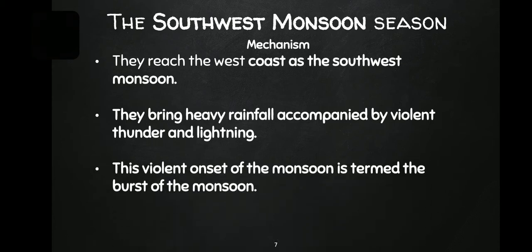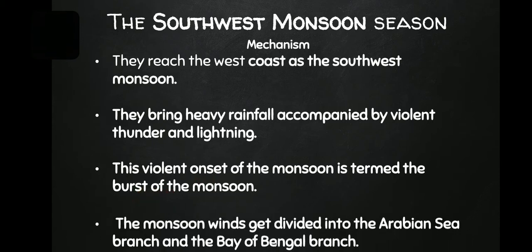The violent onset of monsoon is termed the burst of monsoon. This is also called, as I have told in the picture, the onset of monsoon. As they bring rainfall, they are called the burst of monsoon. When the wind starts blowing, it is called the onset of monsoon. When they give rainfall, it is called the burst of monsoon.